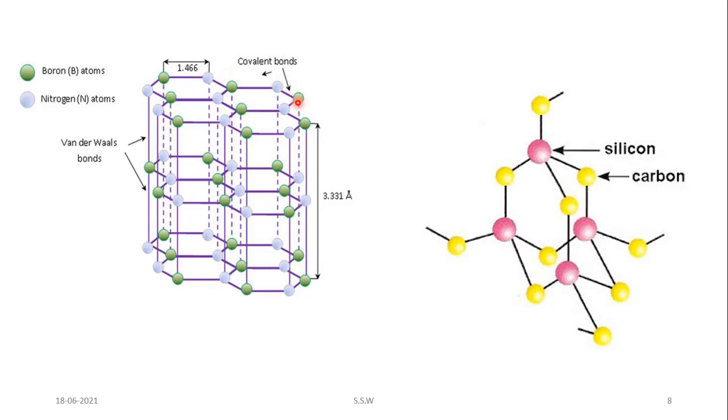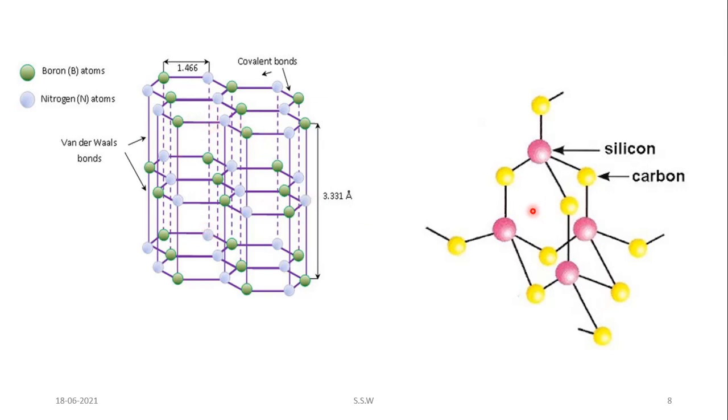Covalent bonds are present between the nitrogen and boron and they join and form such a type of 6-membered hexagonal ring, and a sheet-like structure is formed. And these sheets or layers are joined by van der Waals forces, and these van der Waals forces are between nitrogen and boron. Nitrogen of one layer and boron of another layer. Again boron of one layer, nitrogen of the other layer. So like this, the weak van der Waals forces of attraction are there in between the layers.